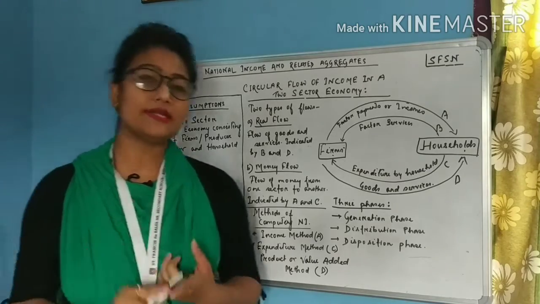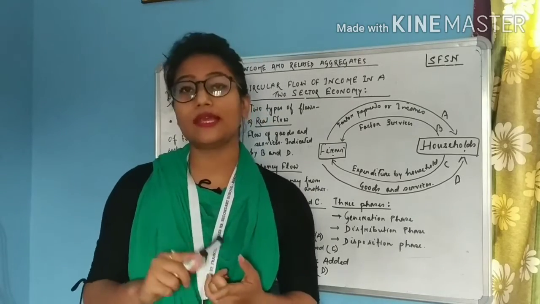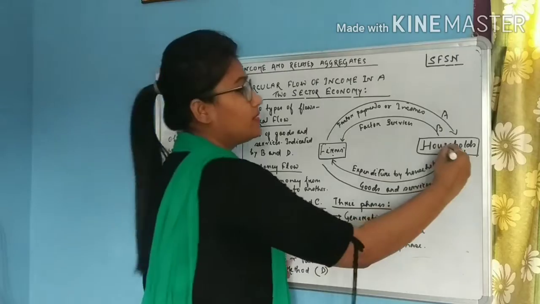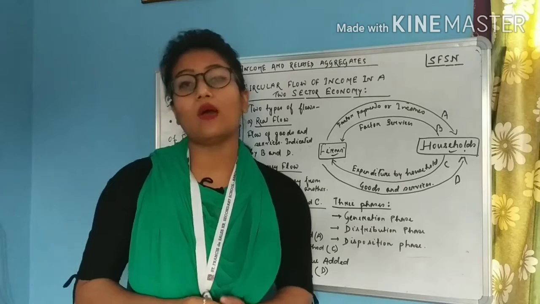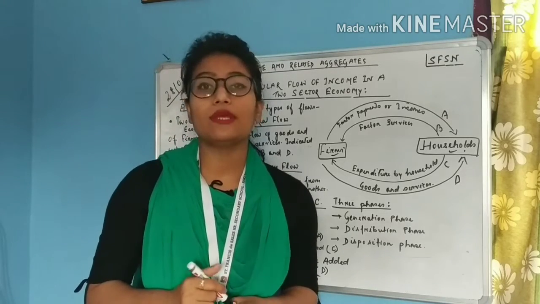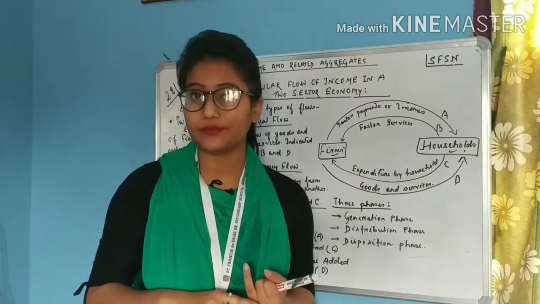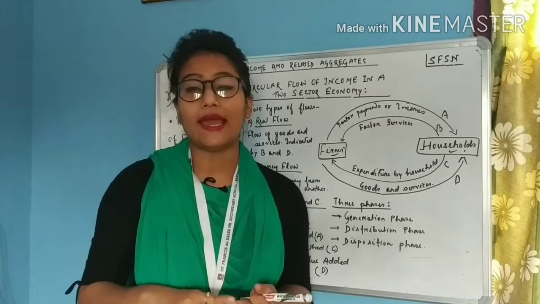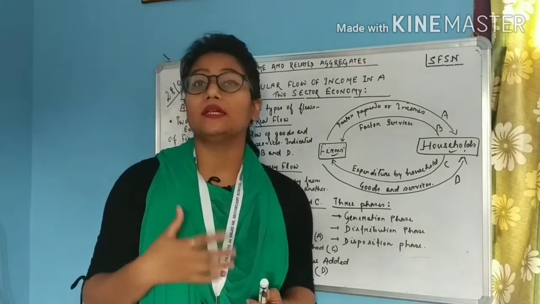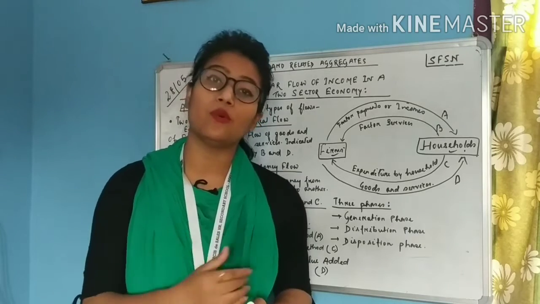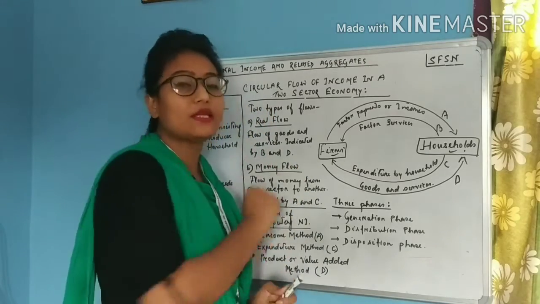So students, the first assumption says that there are only two sectors in this economy, the household sector and the producer sector. So this is the household sector and this is the producer sector or the firms. Now, we all know that in an economy there are four factors of production, right? The four factors of production are land, labor, capital and enterprise. And in order to produce goods and services, the firms or the producers require the services of these factors of production.